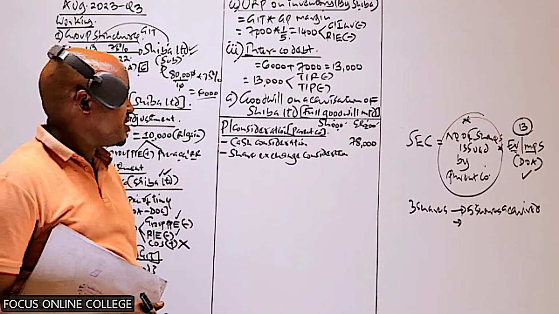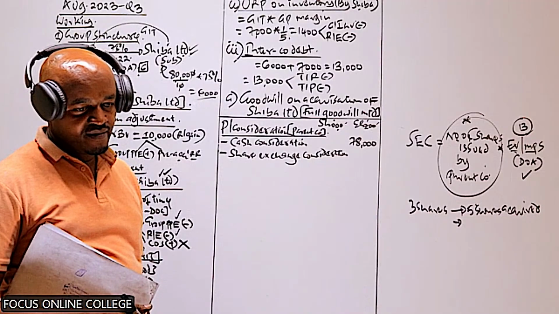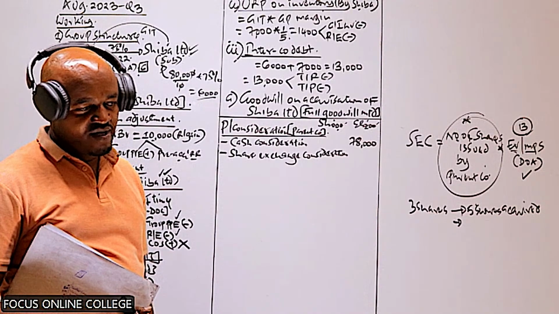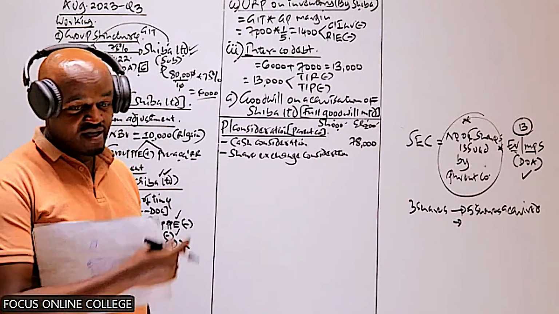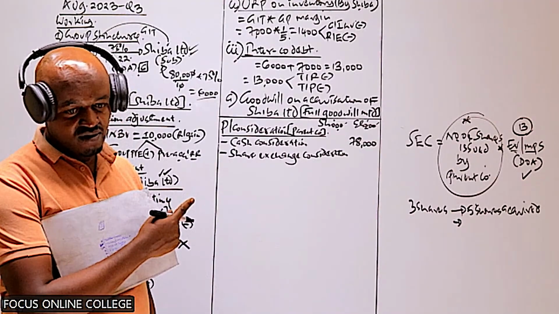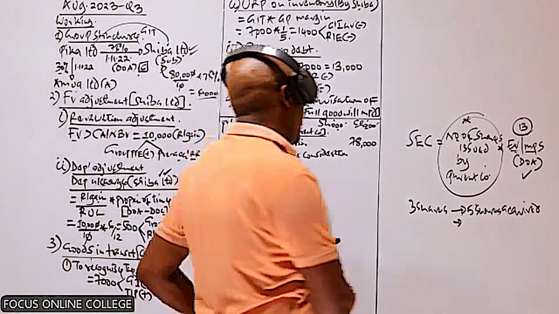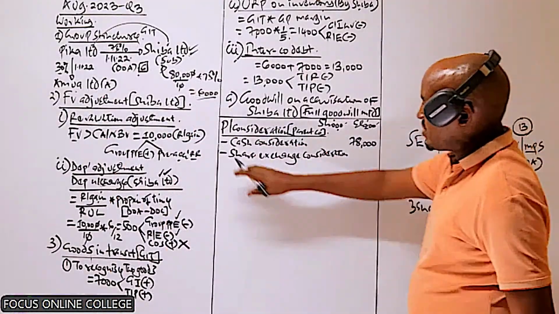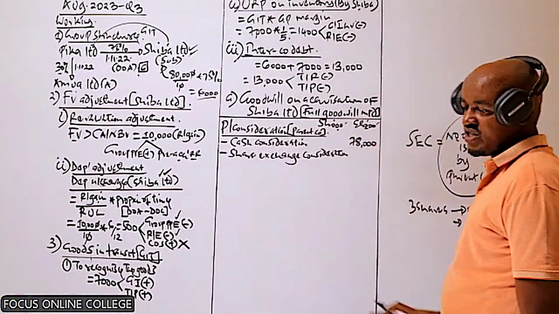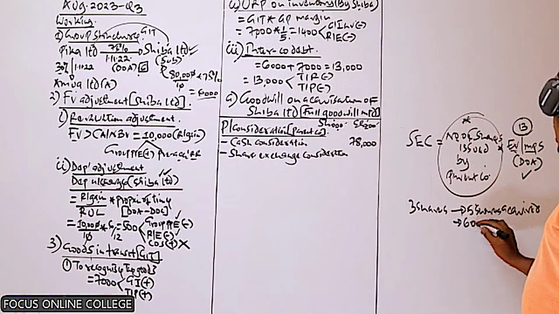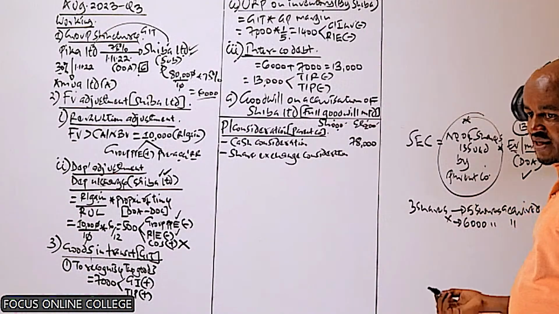How many shares did the parent company acquire in the subsidiary? How many shares were acquired? We have already dealt with that somewhere here, just now. Yes, we have said the shares which were acquired were 6 million. We have computed that here. This was also computed based on 6,000 shares which were acquired. The shares which were acquired were 6,000. So what we just need to do is to cross multiply and then we divide.